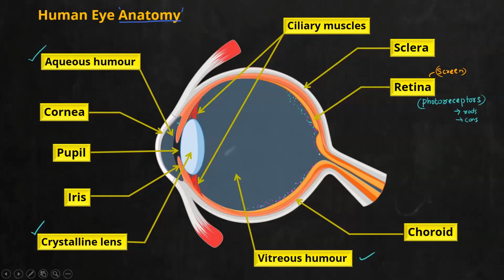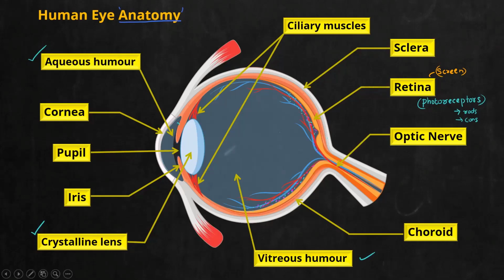For that, in this retinal region, you can see a system of nerves coming out, and we call that system of nerves the optic nerve. So that is the main important region. You can see a system of optic nerve coming from this region. And what is the function? It will send whatever signals are formed on the retina to the brain. So that is the function of this optic nerve.